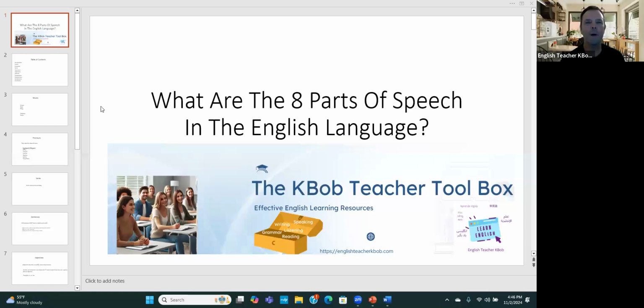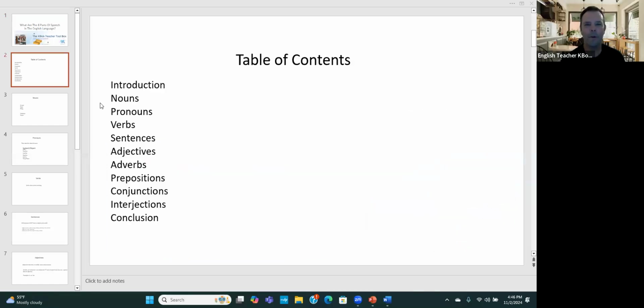So what are we going to talk about today? Well, first, here's my table of contents. I just introduced myself, so that's my introduction. We're going to talk about the 8 parts. Some people think there are 9 parts of speech, but there are 8. And they are nouns, pronouns, verbs.